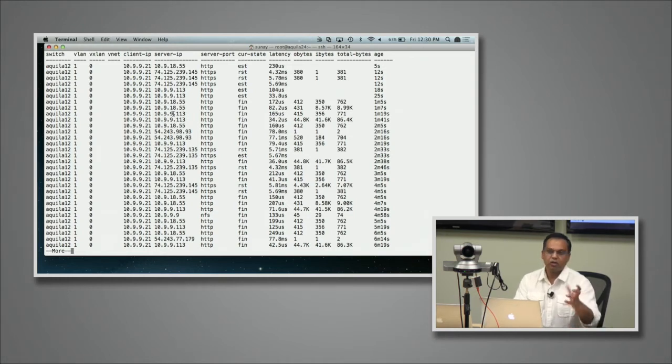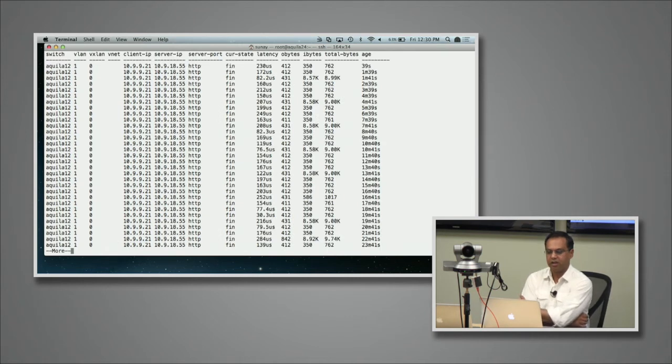The next question is, who else talks to that server? Picking one of the servers here, we say server IP, paste the same thing, and we immediately see that only this particular client is talking to this server. All this information is just visible here.